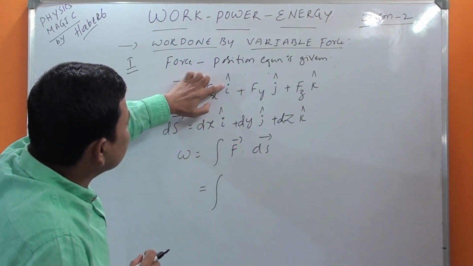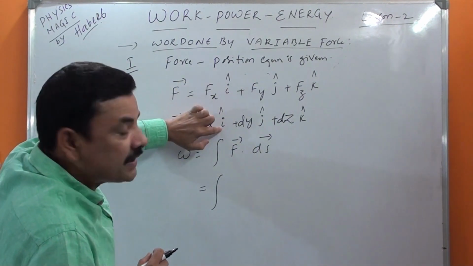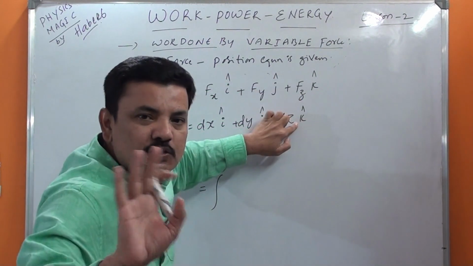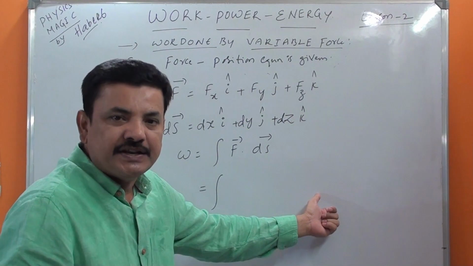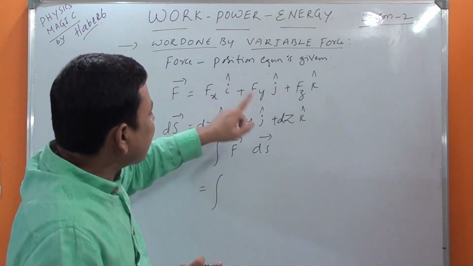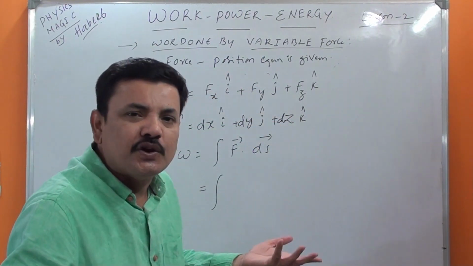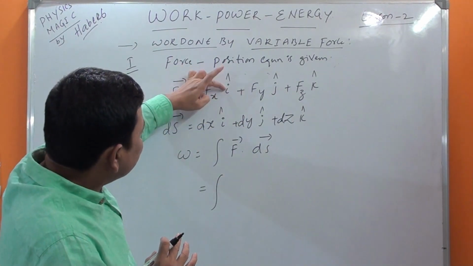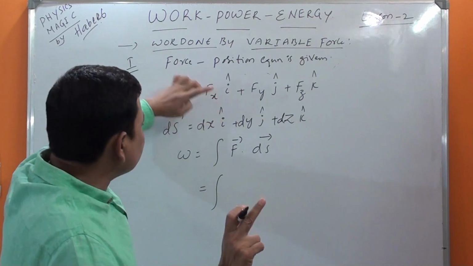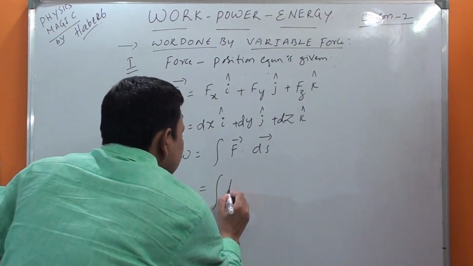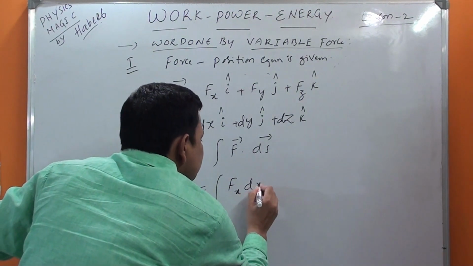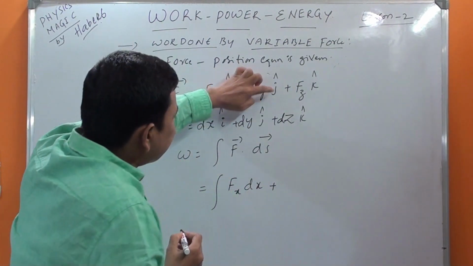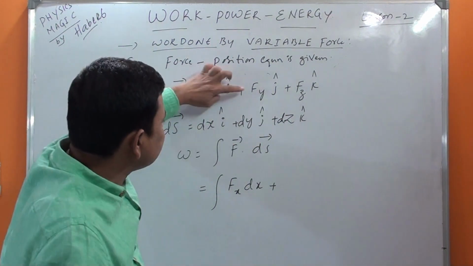Dot product means what you have to do, you know well. i dot i is 1, j dot j is 1, k dot k is 1. So no need to write those i, j, k's here. Then if you take i dot j or i dot k, it becomes 0 only, so no use of that. So you consider only these terms. i dot i is 1, no need to write, but Fx dx. Then plus j dot j is 1, no need to write: Fy dy.